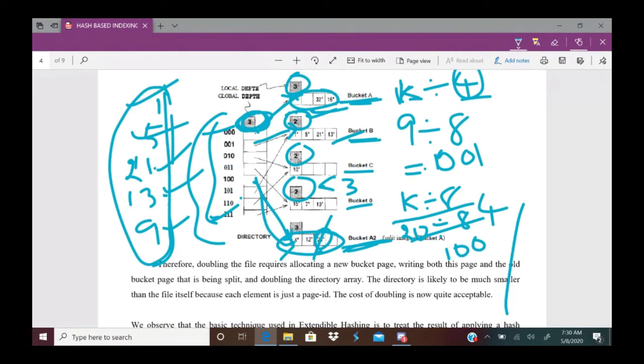But keep one point in mind: the size of a pointer element is small compared with the records. So doubling the directory pointers is easy compared with doubling the index records. That is the idea in extendable hashing. Okay.